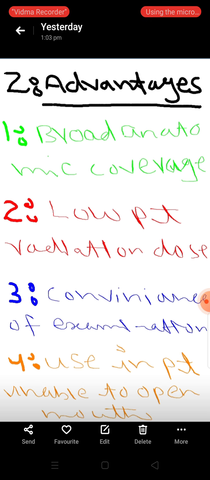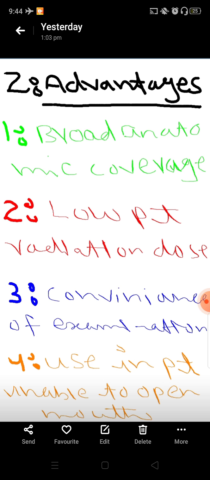How is convenience? We will study in the fourth video. The fourth advantage of OPG is use in patient unable to open mouth. We can use OPG in patient who is unable to open mouth, like in trismus patient, because trismus patient cannot open the mouth. And in trismus patient we can do OPG.